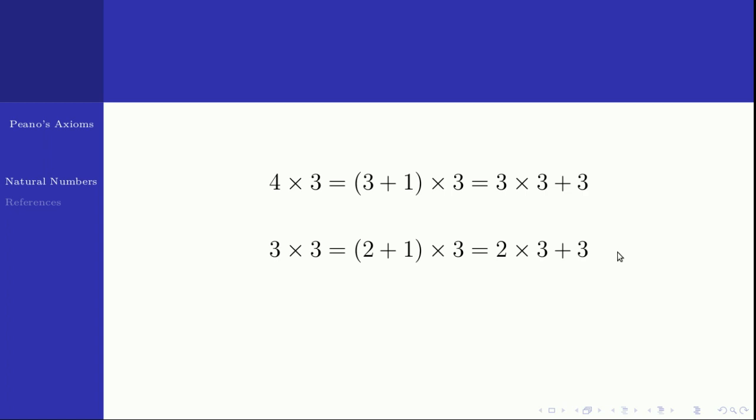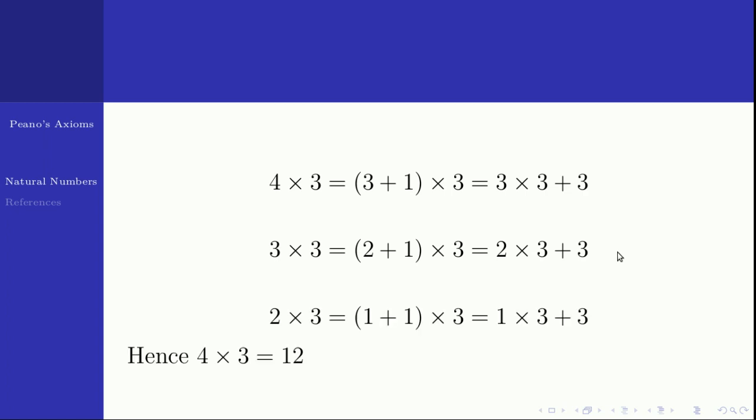So what is 2 times 3? 2 times 3 is 1 plus 1 times 3, which is equal to 1 times 3 plus 3. But 1 times 3 I know. 1 times 3 is 3. So 2 times 3 is 3 plus 3, which is 6. So moving backward, you will get 4 times 3 is 12. So this is how you define multiplication of natural numbers.